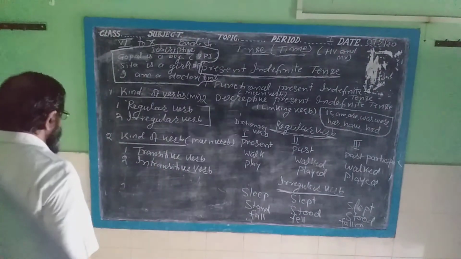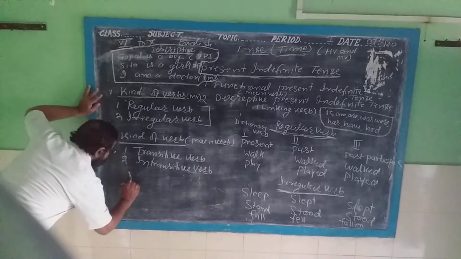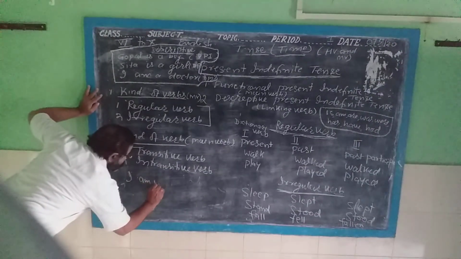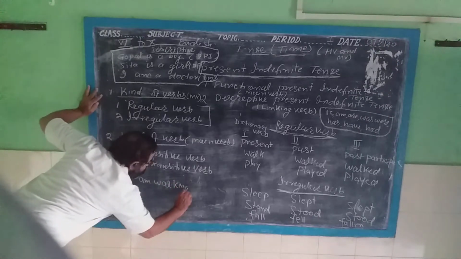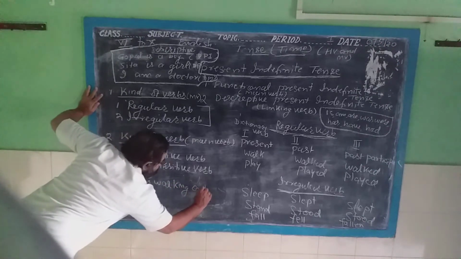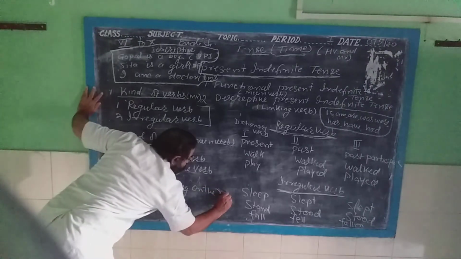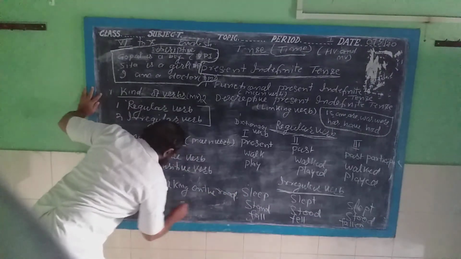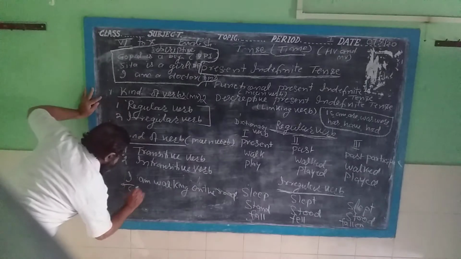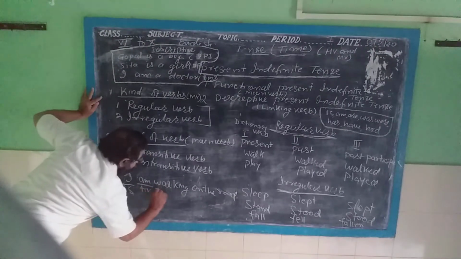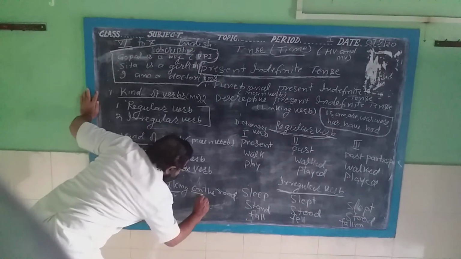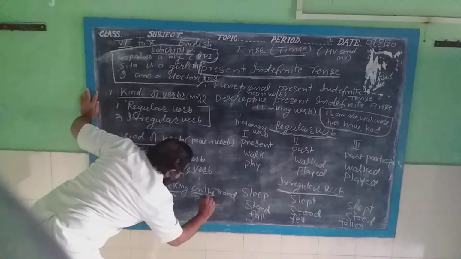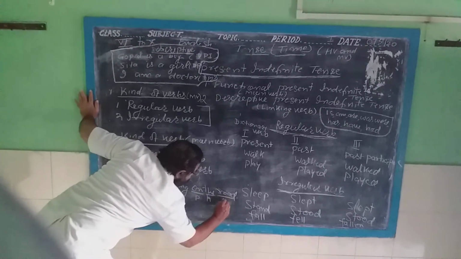For example, I will write here, I am walking on the road. Here it is the subject, it is the helping verb, it is the main verb, it is a preposition, it is an article, and it is an object.